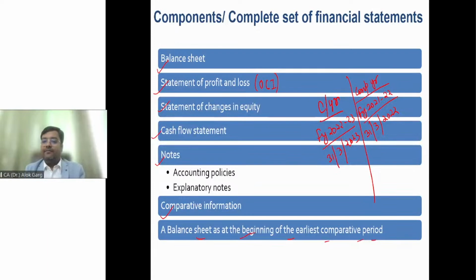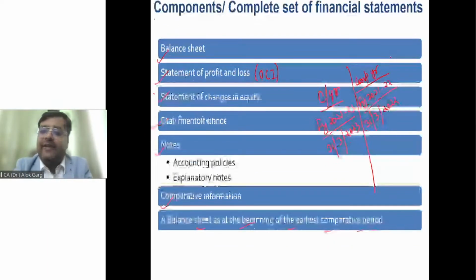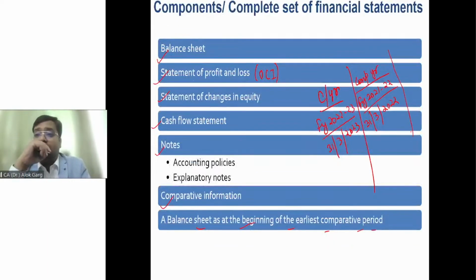Is that clear? Okay. Now, friends, a third balance sheet is also required. What is the third balance sheet? The balance sheet as at the beginning of the earliest comparative period. What is the earliest comparative period in this case? The earliest comparative period means comparative period, just for the sake of understanding, the comparative year.